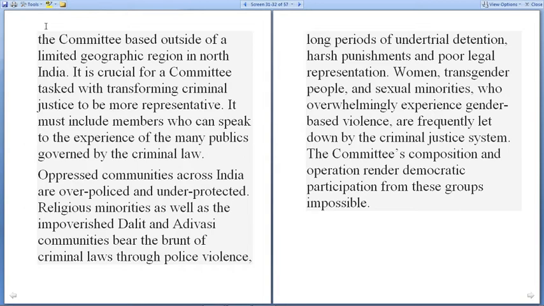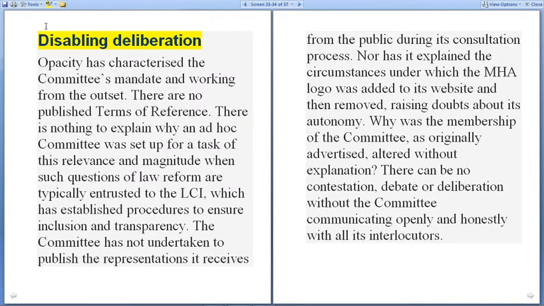So this is regarding the committee, and its decolonial claims on criminal law. Also, among the disabling deliberations, opacity has characterized the committee's mandate and working from the outset.